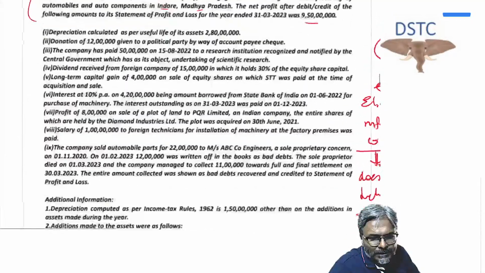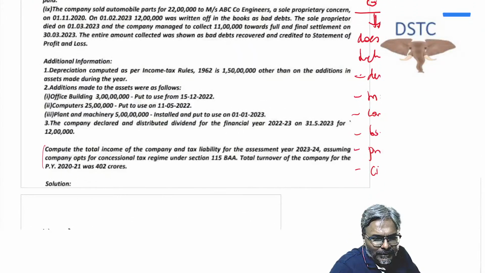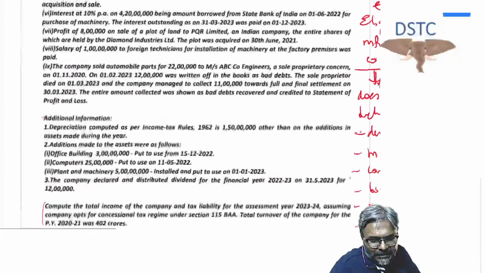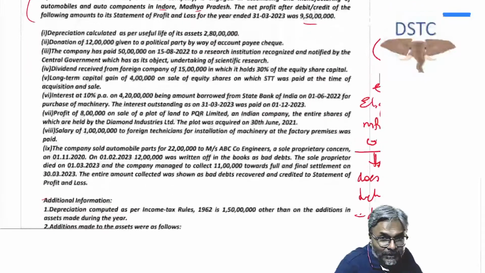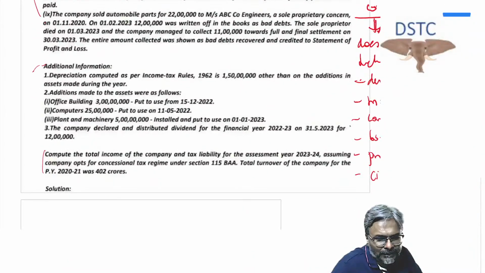Now what I told you, students, I have told you already, remember that directly. Now this is additional information. See the structure. All these are one. This is all you should read. Items 1 to 9 are all adjustments, add and less, already debited in the profit and loss account. Then there is additional information.